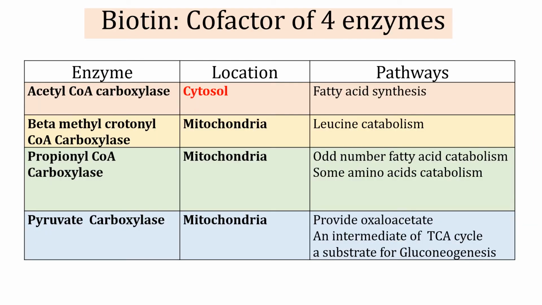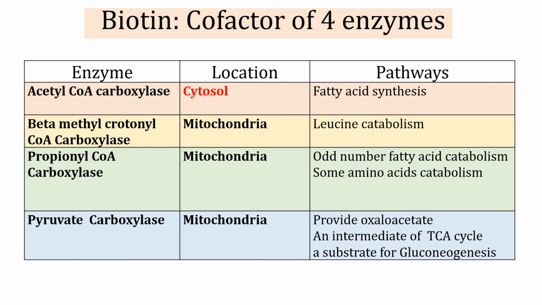There are 4 enzymes which take part in carboxylation reactions and require biotin. These 4 enzymes are: first acetyl coenzyme A carboxylase, second beta methylcrotonyl coenzyme A carboxylase, third propionyl coenzyme A carboxylase, and fourth pyruvate carboxylase. So you need to remember the names of these 4 biotin dependent enzymes. Out of these 4 enzymes, only one is present in the cytosol, that is acetyl coenzyme A carboxylase, and this reaction takes place during fatty acid synthesis.